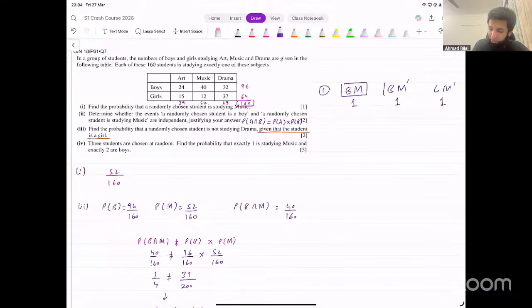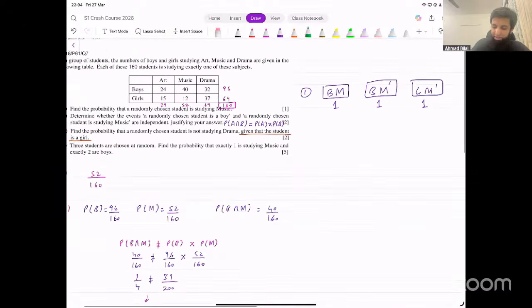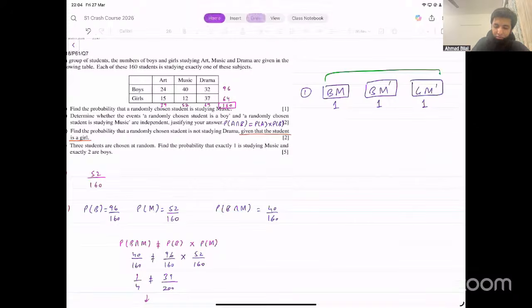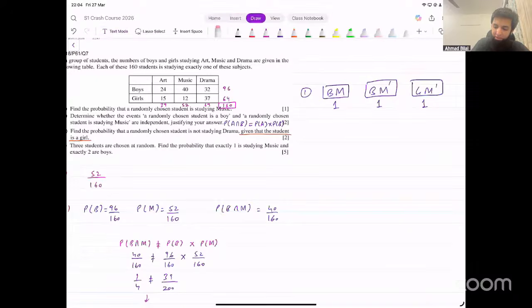This is one possible case. This ensures that the total number of boys in the three people that we're selecting is two. So we have one boy who is studying music, another boy who is not studying music, and a girl who's not studying music. That's one possible case.